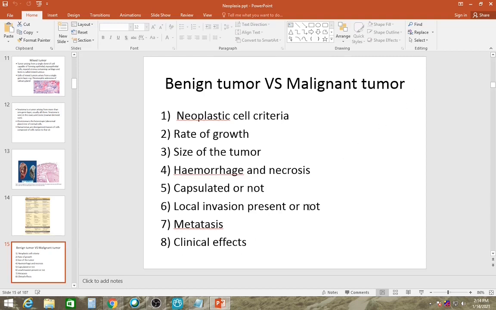Local invasion, present or not. These malignant tumors are usually more invasive than benign tumors. But then again, there are exceptions. Metastasis: usually, malignant tumors metastasize. And clinical effects, these are very vague.